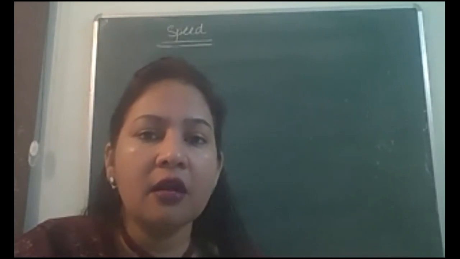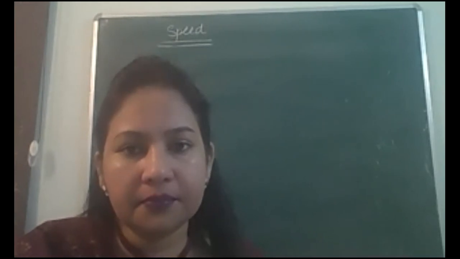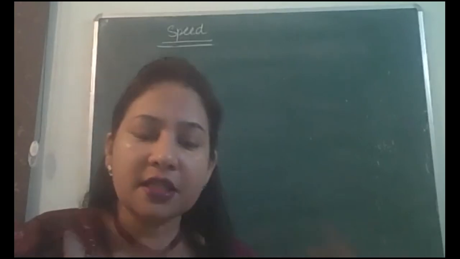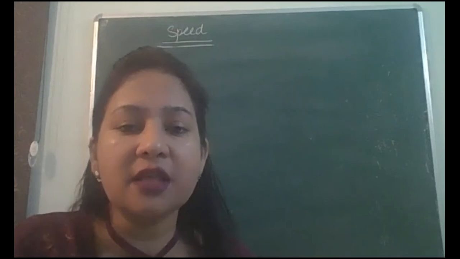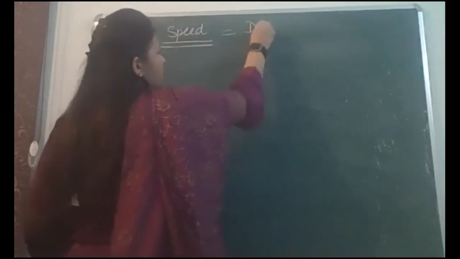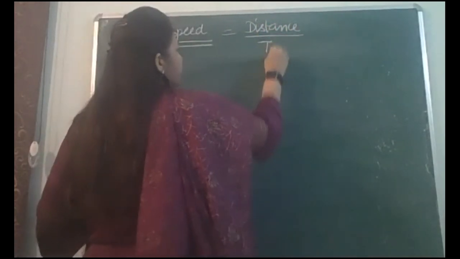The rate of change of distance covered by an object, that is called speed. So rate of change of distance means its formula is distance divided by time. So write down the formula of speed. It's distance divided by time.